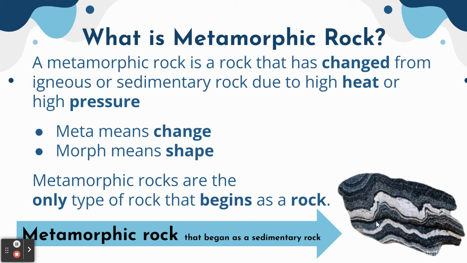So here's an example of a metamorphic rock, and this began as a sedimentary rock. And you can tell because you can see those layers. So when it was a sedimentary rock, those were straight, clean-cut lines. But then it went through some heat and some pressure, and it squished it and moved it around, and now it's wavy.